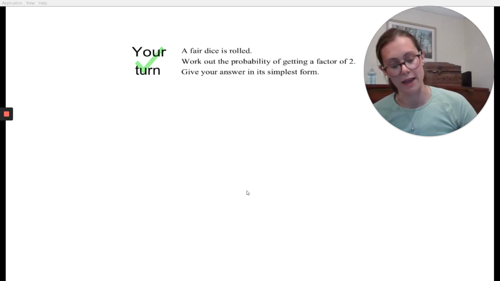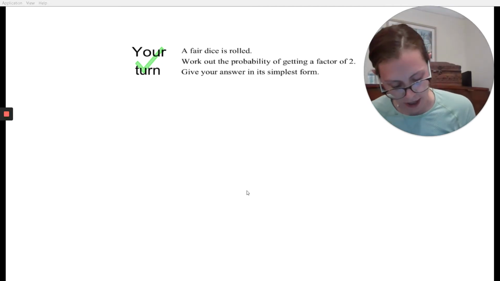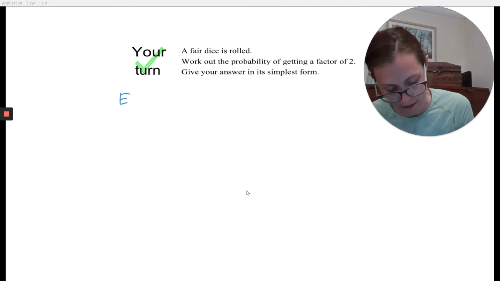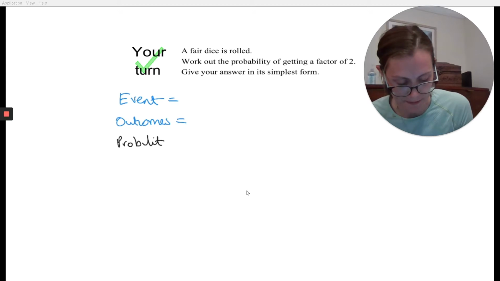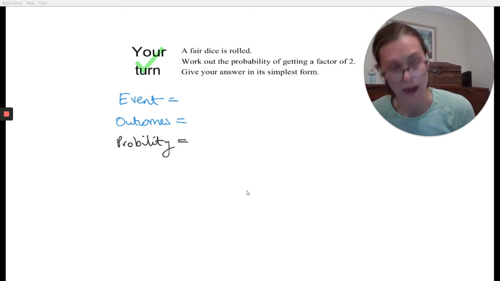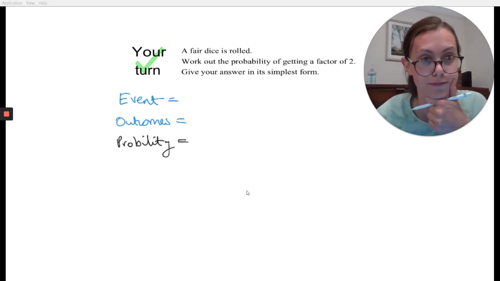So your turn here. A fair dice is rolled. Work out the probability of getting a factor of 2. Give your answer in its simplest form. So for this question, I'd like you to do 3 things for me. I would like you to tell me what is the event, what are the possible outcomes, and I'd like you to try and give me the probabilities. Okay, and once you've done that, I want you to press play and let's check our answer. So pause now. Okay, welcome back.